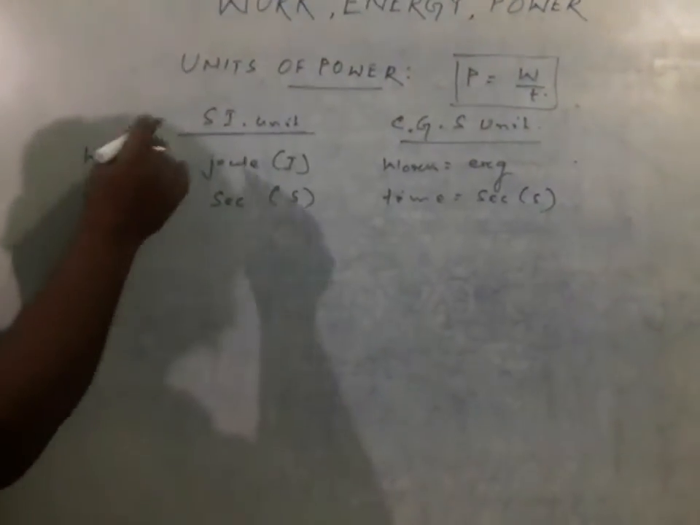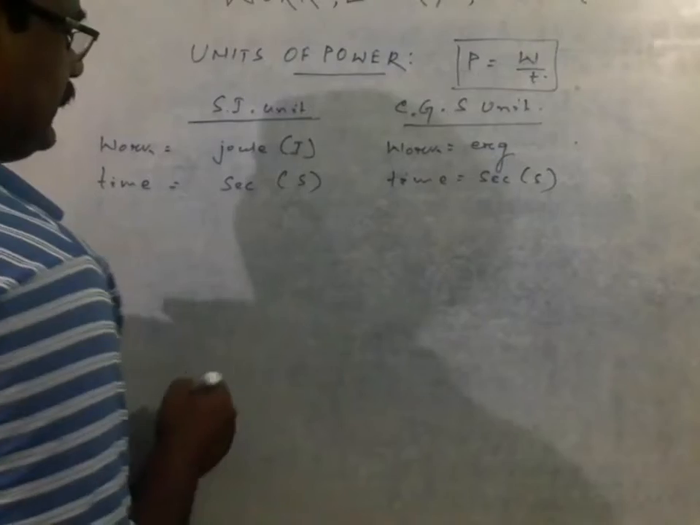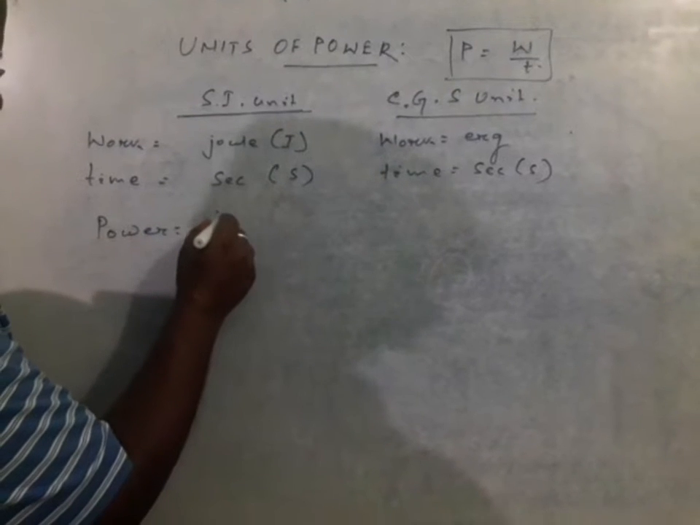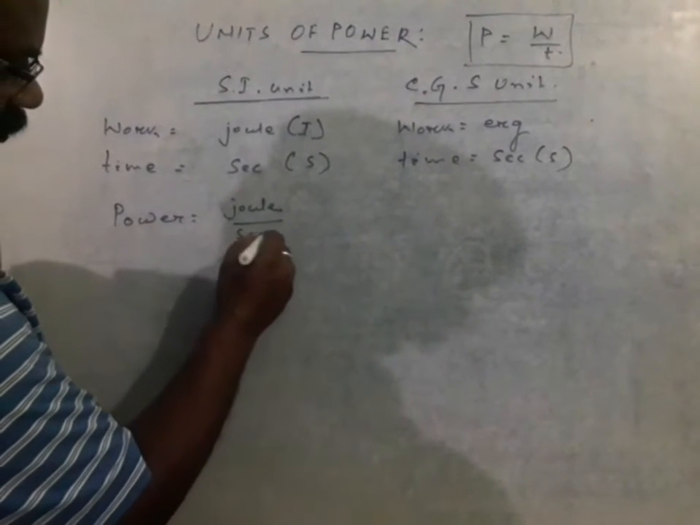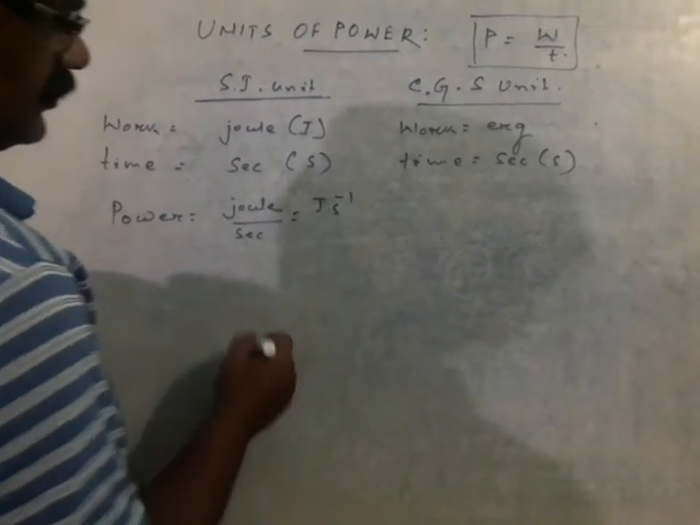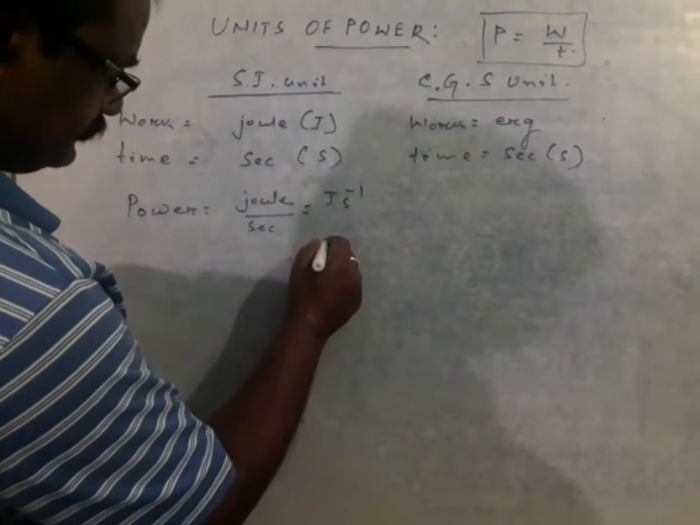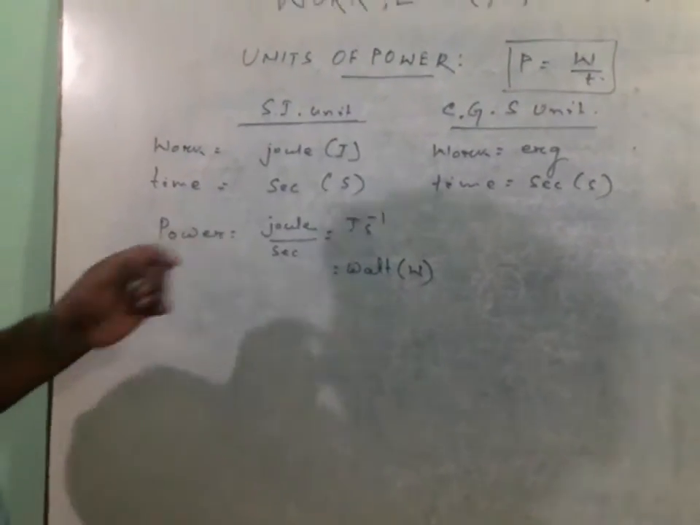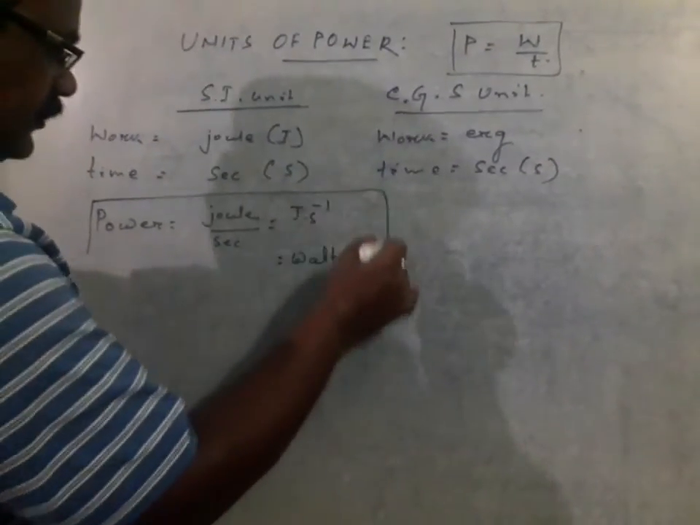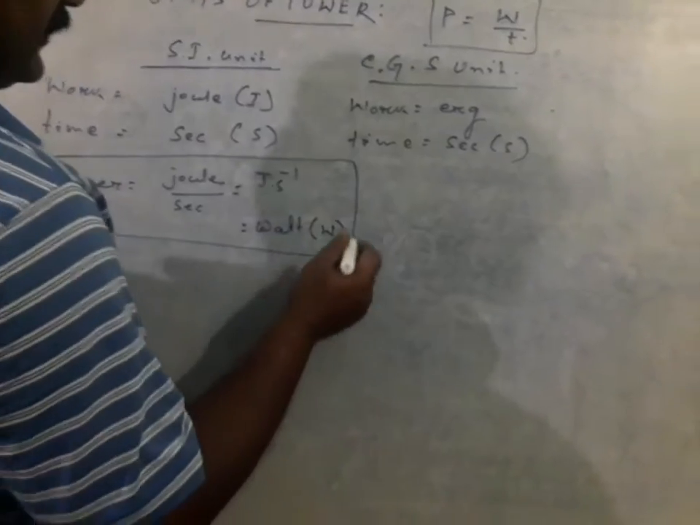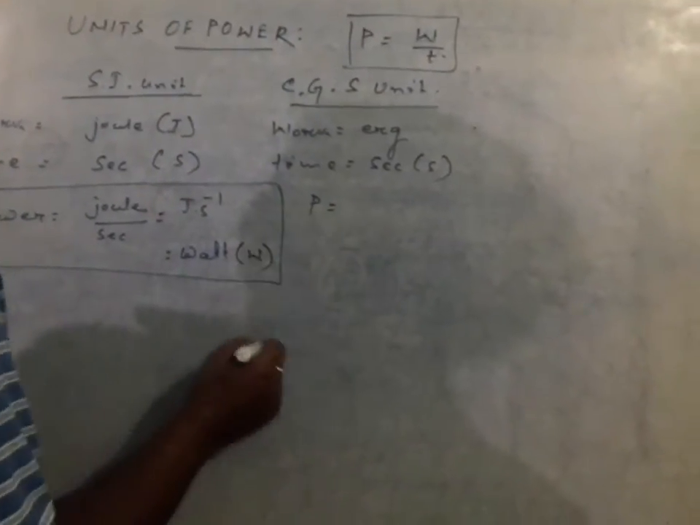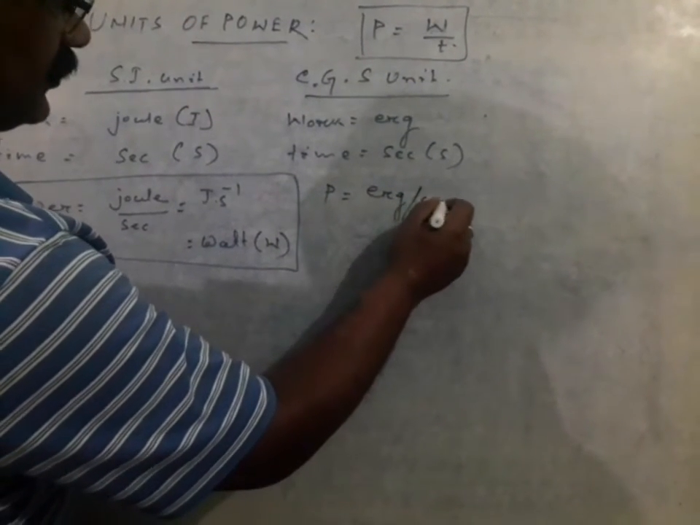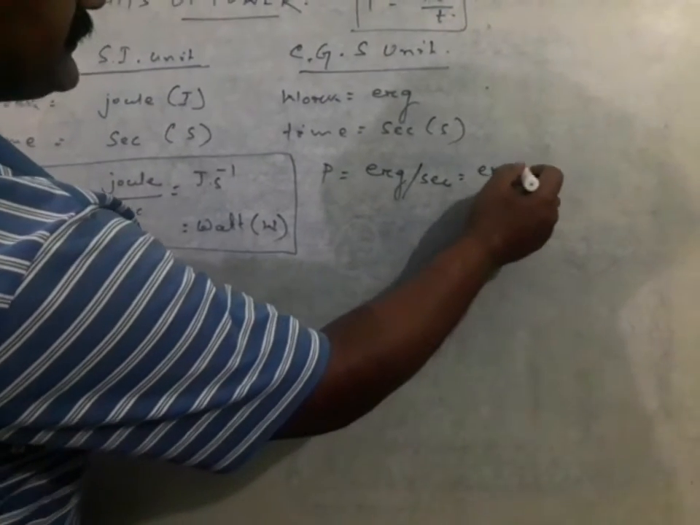So now, by the expression power is equal to W by T, we get the SI unit of power, that is joule per second, which is said to be watt. So in the SI unit the power is measured in terms of watt, and in the case of the CGS unit, power P is equal to work done per time, so this will be erg per second, or we can say erg second inverse.